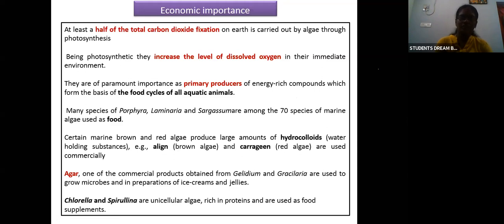They fix carbon dioxide and increase the level of dissolved oxygen. They are the primary producers among aquatic animals. Many species are used as food. They are used as hydrocolloids, and agar agar is an important commercial product obtained from algae. Then chlorella and spirulina produce single cell proteins, which are widely used as supplements. So all these things are the economic importance of algae.